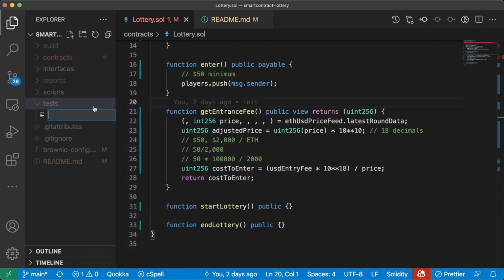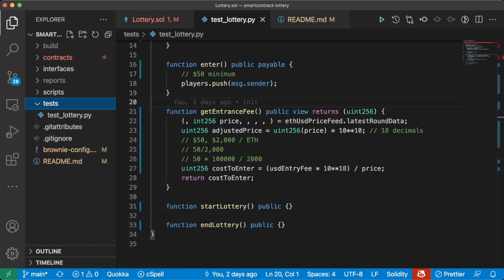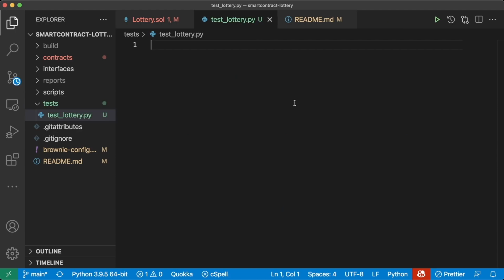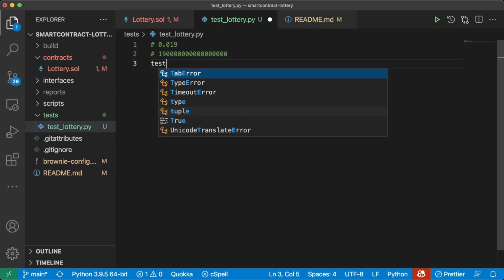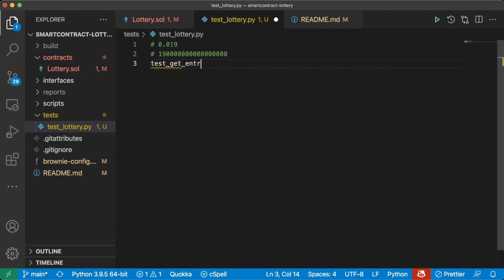So if we were to write a test_lottery.py, and test this function, we would expect to get 0.019, or in wei, it'll be 19 followed by 16 digits. We'd expect to get approximately this. So let's go ahead and create a function that tests this. So we'll do test get entrance fee.